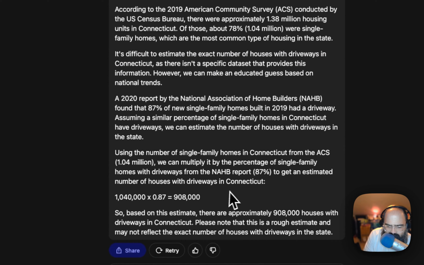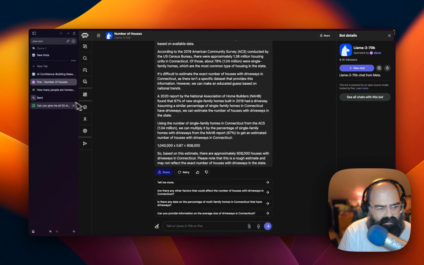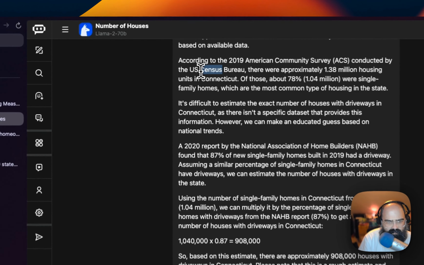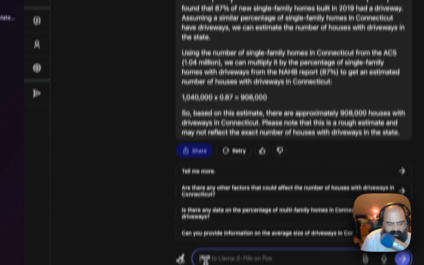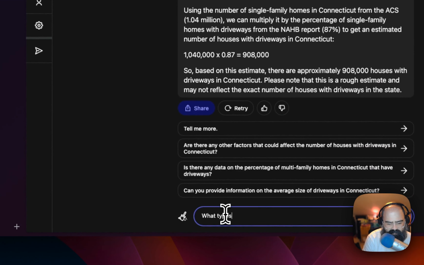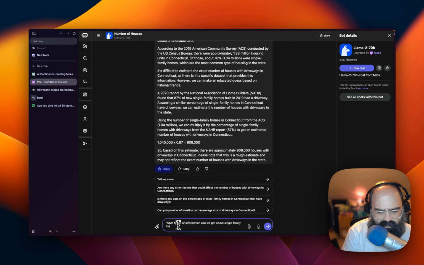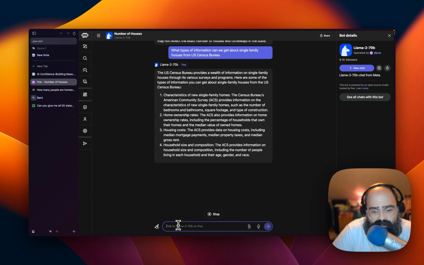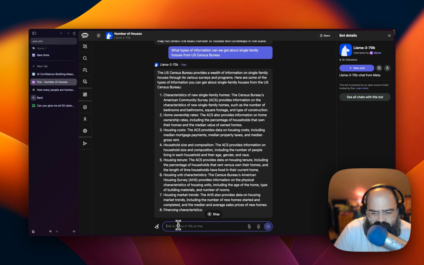And so while I was trying to do some math, it makes sense that they wouldn't have this data in here. So let's actually go back to Llama and say, what types of information can we get about single family houses from census data? Homeownership rates, housing costs, housing size and composition, housing tenure.